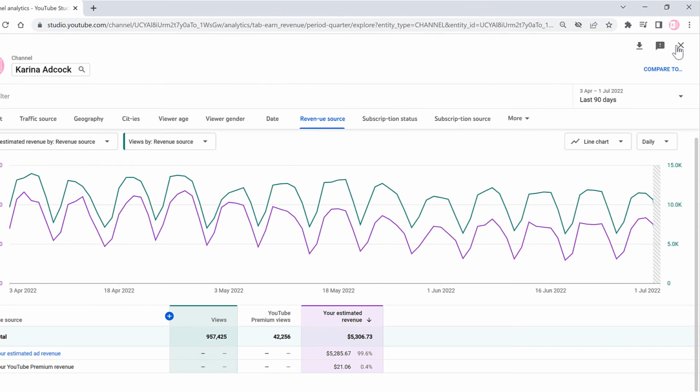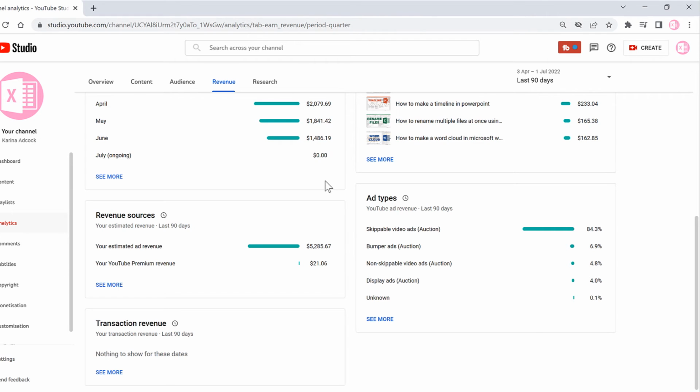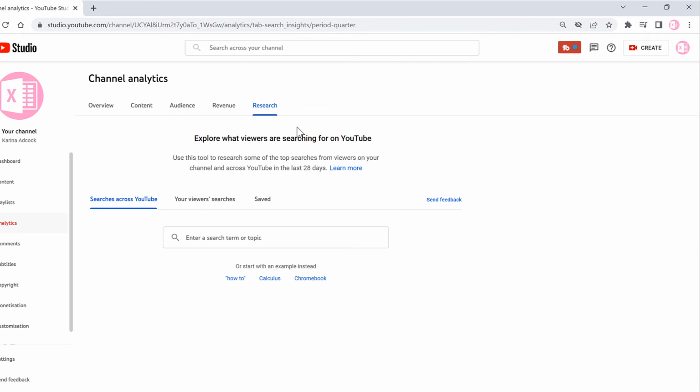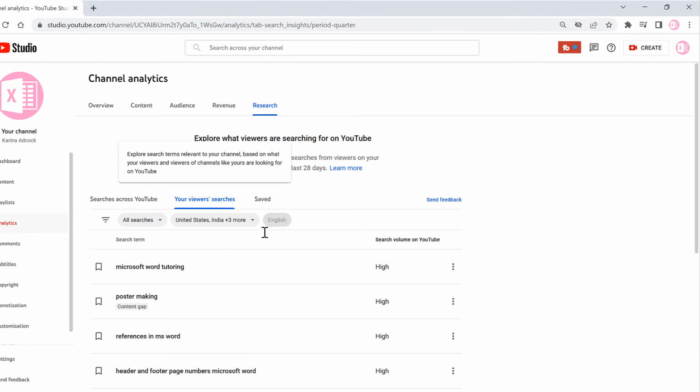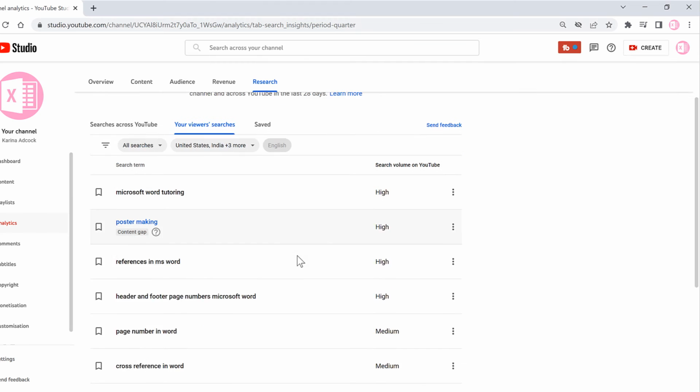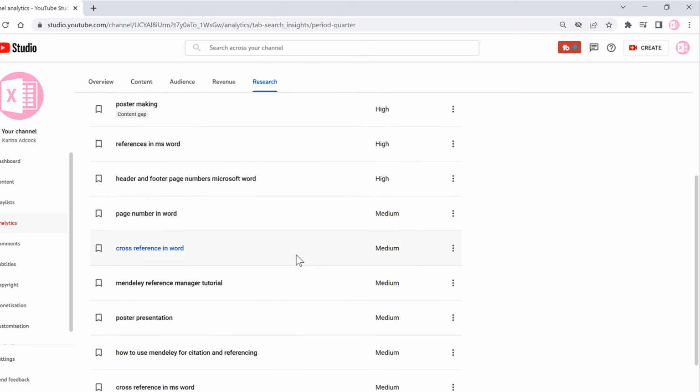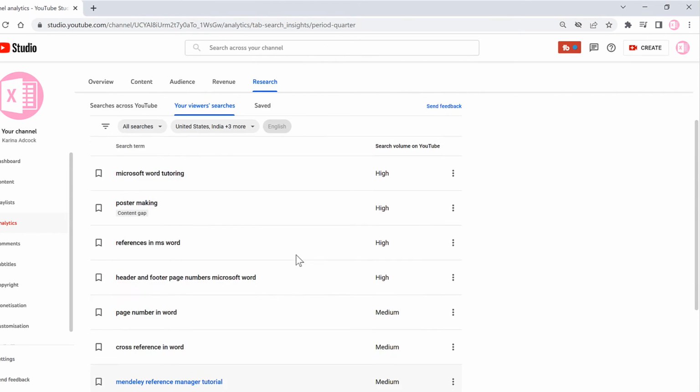Now we'll close this window and have a look at the Research tab. This is the newest tab in YouTube Analytics, and we can have a look at the viewers' searches. So this is things that people are searching for on YouTube that are leading them to my videos.